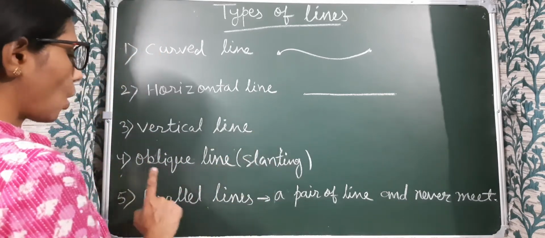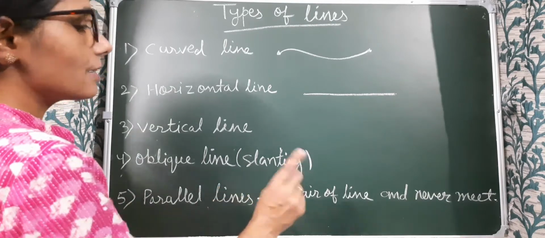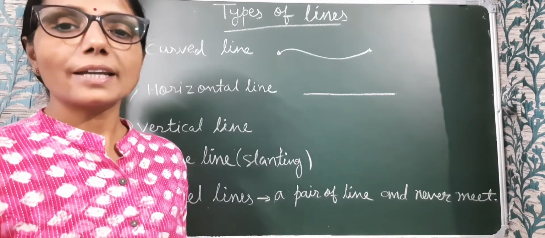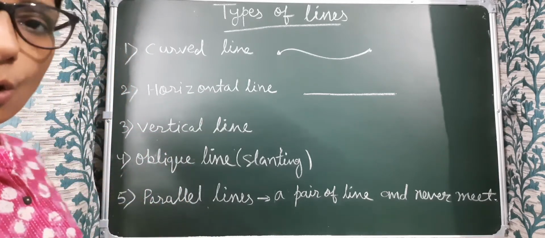Next we have the oblique line, meaning slanting lines. Have you seen a ladder put against a wall? It looks like a slanting line, meaning an oblique line.